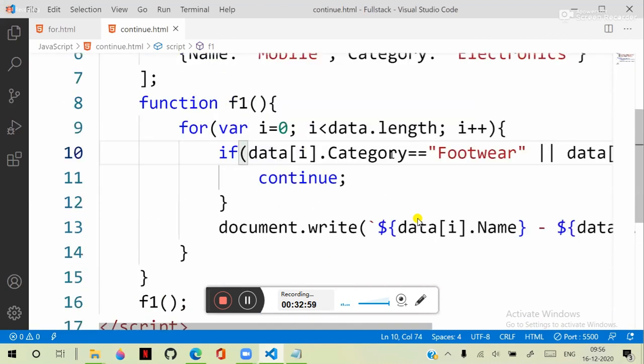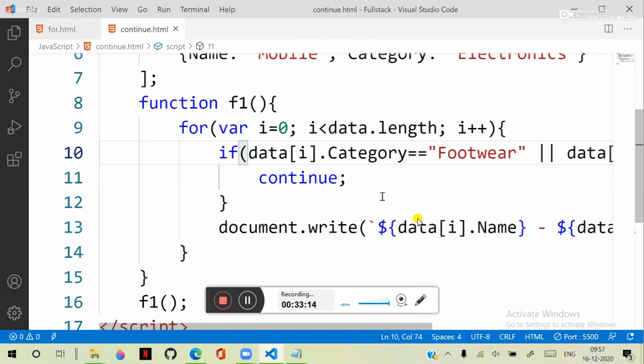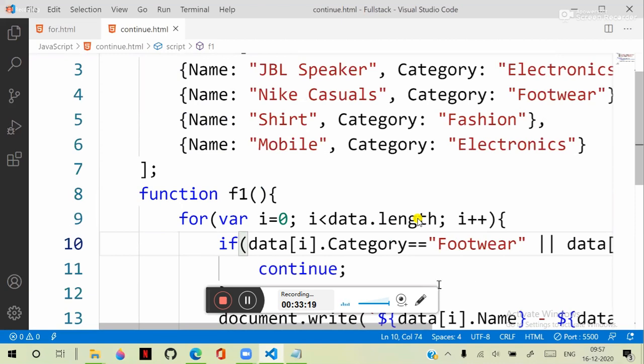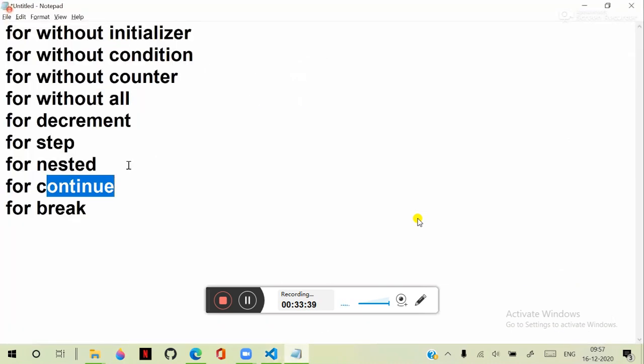If the condition is matching and you want to skip that counter and continue with others, you can use this continue. This kind of filtering can be handled by using continue. Currently we are directly using the values, but actually we can pass these values dynamically. That means we can create such a design in the next levels, where we filter directly by selecting, and it will display only what you selected. You can manage that by using continue. So that is continuing the loop.